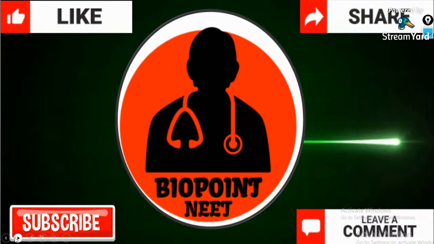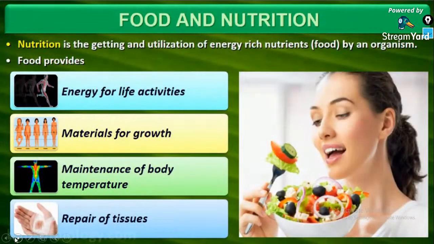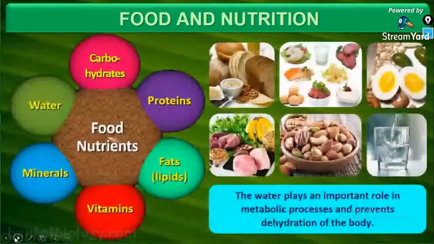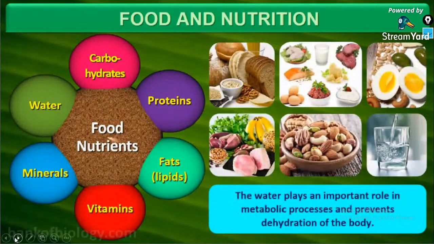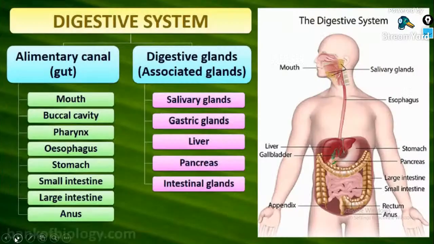So in the last class, we discussed what we mean by food and what nutrition is. We also discussed the different kinds of nutrients, that is carbohydrates, protein, fats, lipids, then vitamins, minerals, water, roughage, etc. Then we discussed the parts of the digestive system. The digestive system is composed of the alimentary canal, which is also known as the gut, and the associated glands, which are known as the digestive glands.